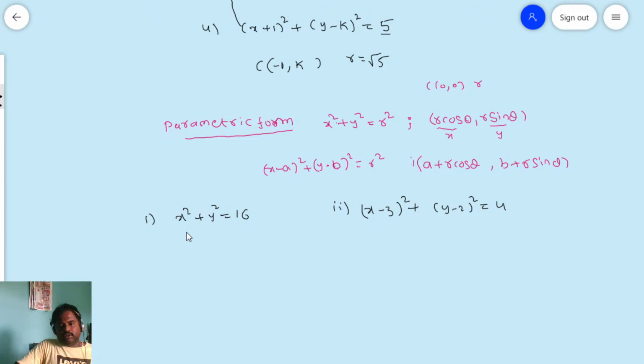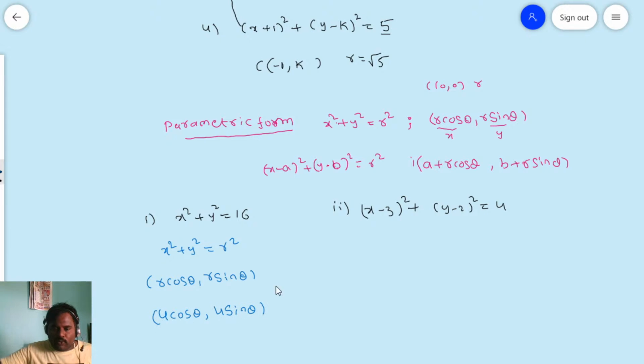The first one is in the form of x square plus y square is equal to r square. So what is the parametric form? Actually you have r cos theta comma r sin theta. Here x square plus y square is equal to 16, so what is r? r square is equal to 16, so r is equal to 4. Therefore the parametric form is 4 cos theta comma 4 sin theta.